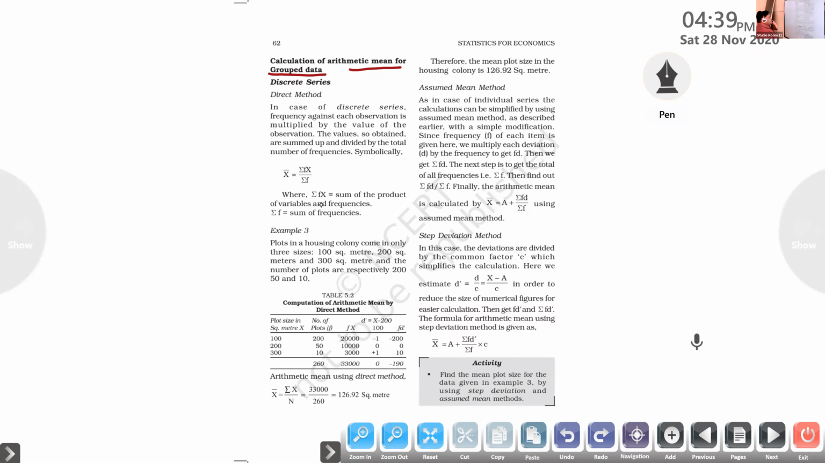Okay, fine. So we want to apply these figures into the equation. What is the equation here? X bar, the mean, is equal to sum of x divided by n. Okay, in the direct method. What do I want to do here? Just sum of x is 33,000.